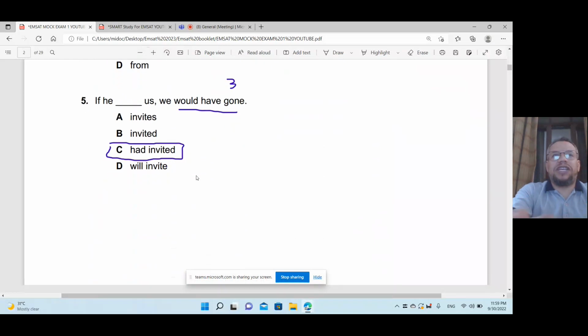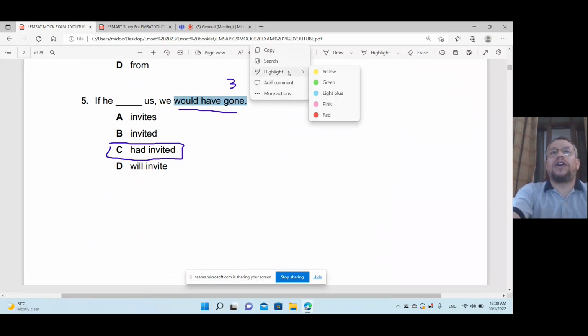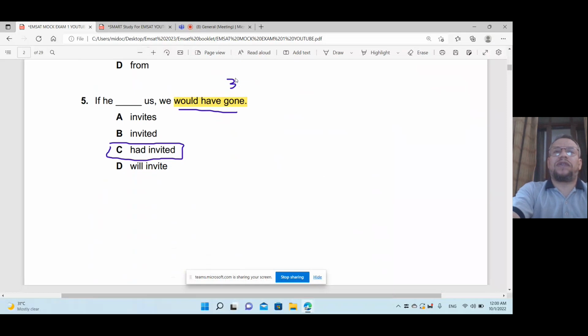Next. The second is "would have gone". Would have gone means this is third conditional. If we have "would have" and the past participle, number 3 of a verb, it means you have to use "had invited". Why? Because this is past perfect. Third conditional means past perfect, had plus PP, and the second should be would have plus PP.